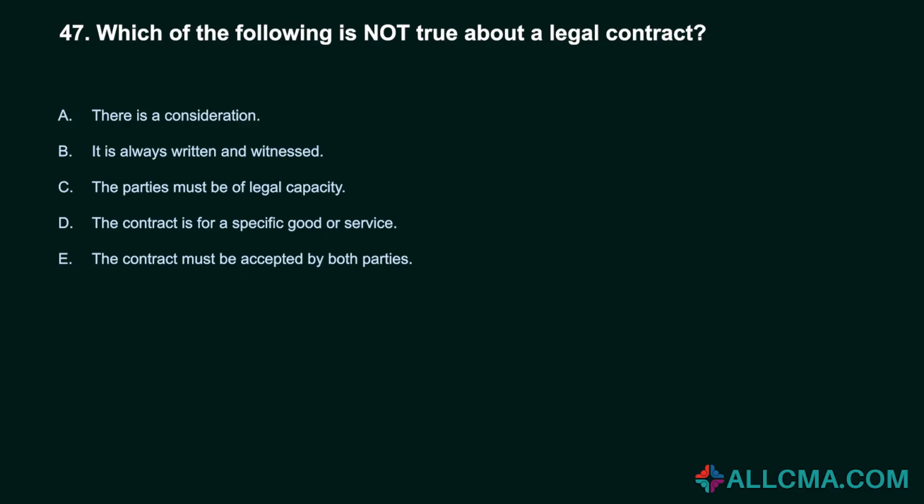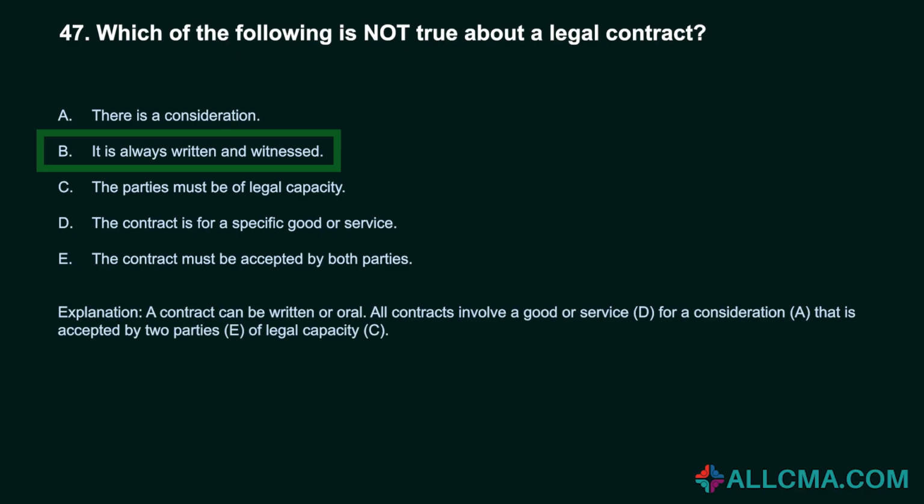47. Which of the following is not true about a legal contract? A. There is a consideration. B. It is always written and witnessed. C. The parties must be of legal capacity. D. The contract is for a specific good or service. E. The contract must be accepted by both parties. Correct answer, B. It is always written and witnessed. A contract can be written or oral. All contracts involve a good or service, D, for a consideration, A, that is accepted by two parties, E, of legal capacity, C.